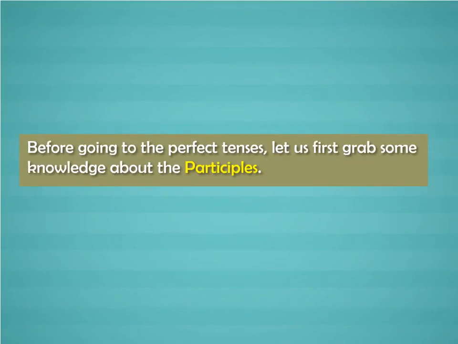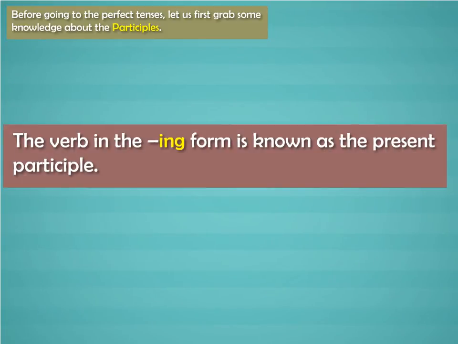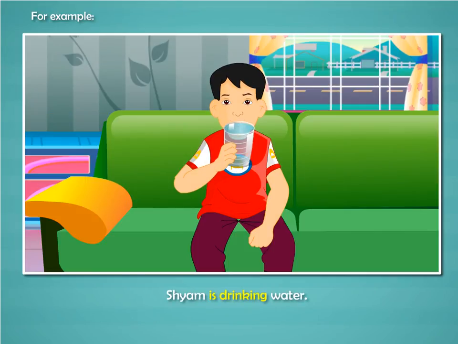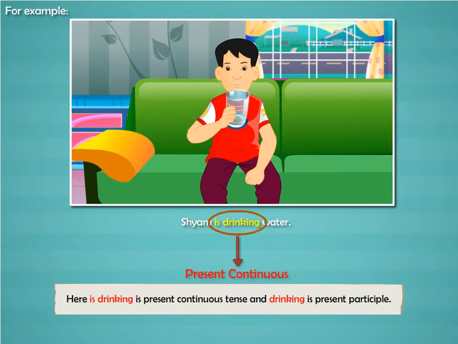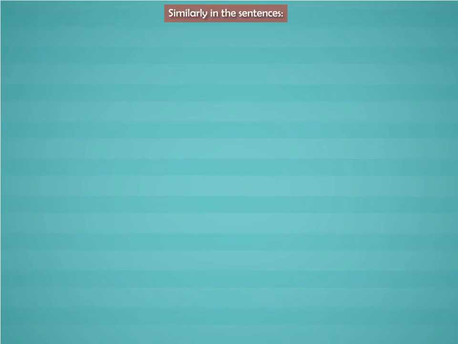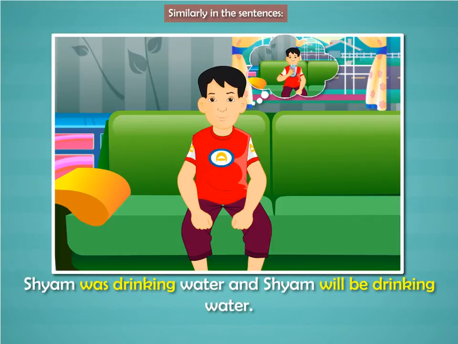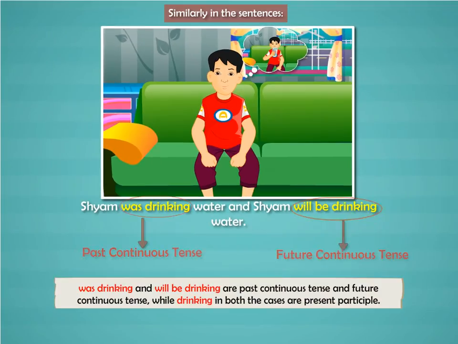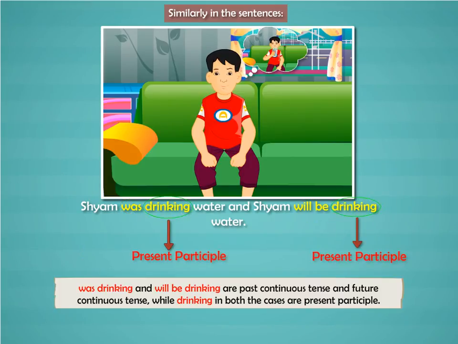Before going to the perfect tenses, let us first grab some knowledge about the participles. The verb in the ing form is known as the present participle. For example, Shyam is drinking water. Here, is drinking is present continuous tense and drinking is present participle. Similarly, in the sentences, Shyam was drinking water and Shyam will be drinking water, was drinking and will be drinking are past continuous tense and future continuous tense, while drinking in both the cases is present participle.